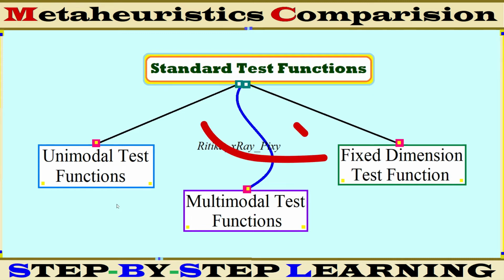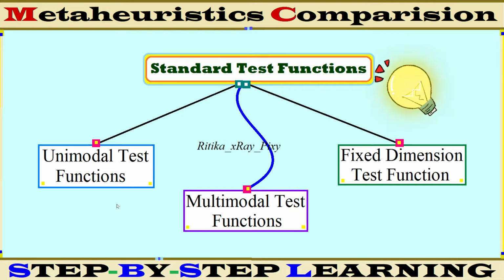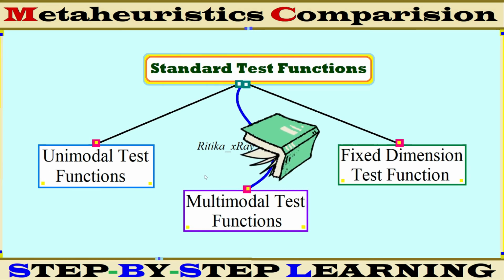And the last one, we have fixed dimension test functions. Fixed dimension test functions are used for verification purposes. We can verify the algorithm stability, convergence speed, and accuracy. So here we are using the standard test functions for the algorithm comparison.